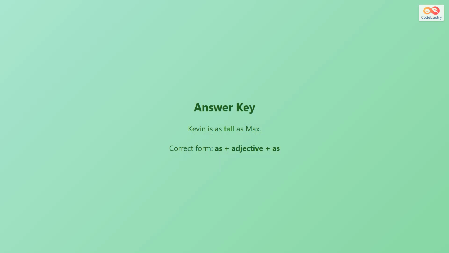The correct answer is tall. Kevin is as tall as Max. Use as plus adjective plus as for equal comparison. Never use taller or tallest with this structure.